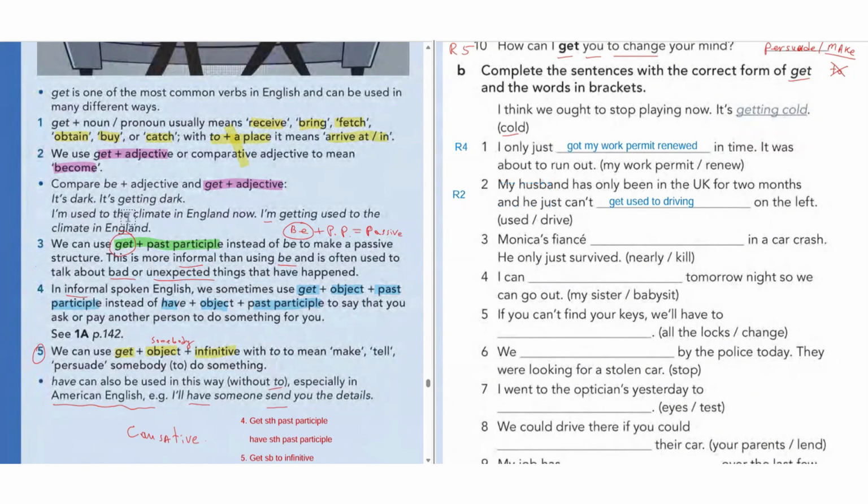Because here, I'm used to the climate in England now. I am getting used to. I'm getting used to. So rule number 2, okay, guys.